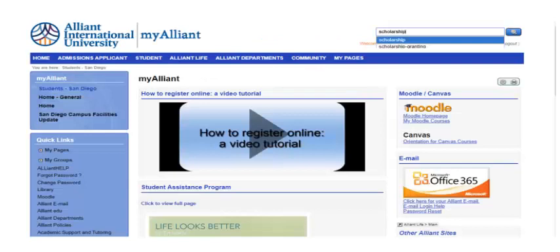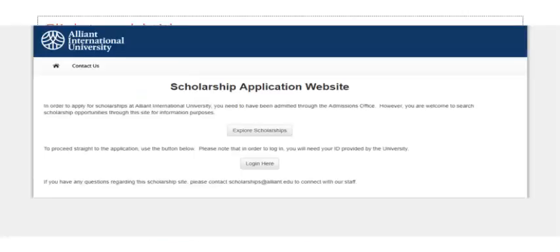Okay, so here is how you find scholarships through the My Alliant portal. So as you can see here, if you type in scholarship in the top right corner and click search, it will come up with the scholarships and it'll look something like this. And you go to explore scholarships, and you can also log in. The login is the same for your My Alliant. The scholarships tend to be due in the winter, somewhere between winter and spring, usually around February or March, so really look out for these. Also, some of the scholarships are on a rolling basis, so make sure you're always aware of the scholarships. There's many scholarships on this portal.